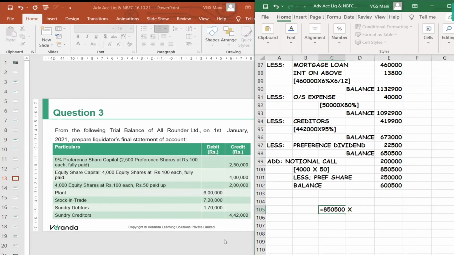So can we take this number as inclusive definition? Like this is inclusive of liquidator remuneration also.